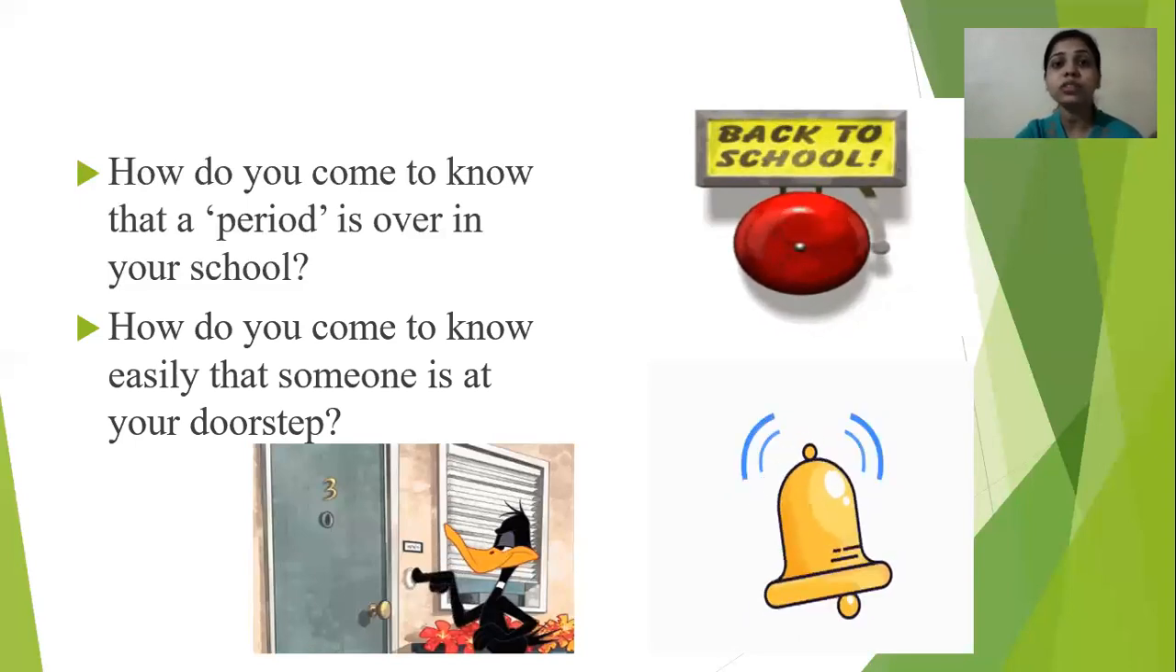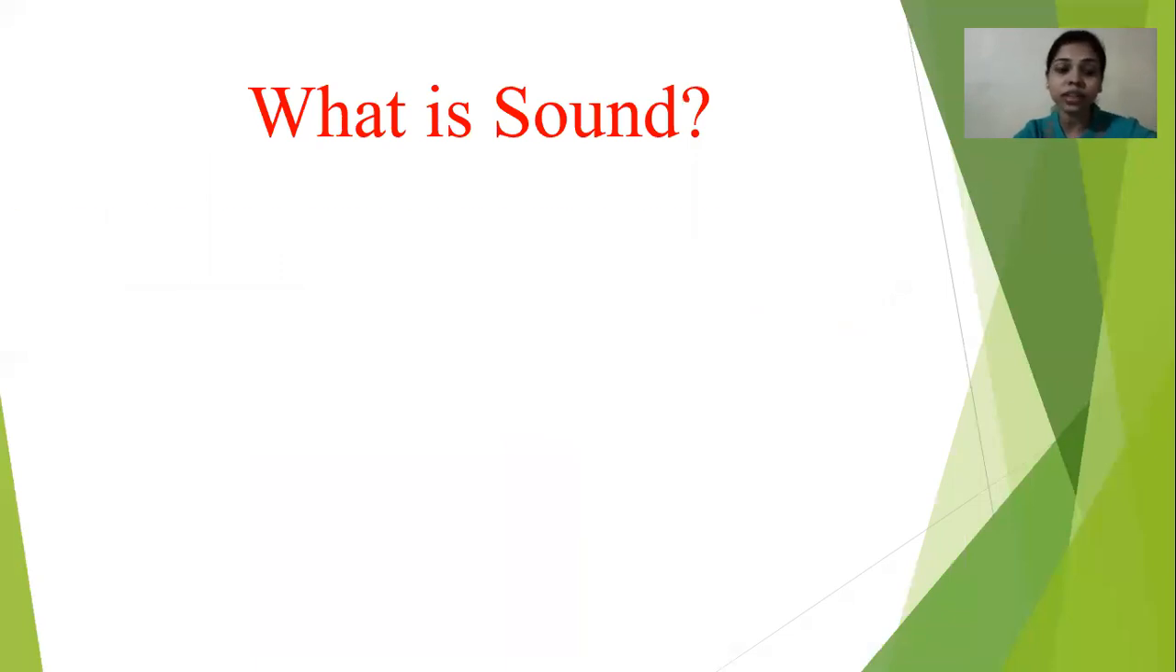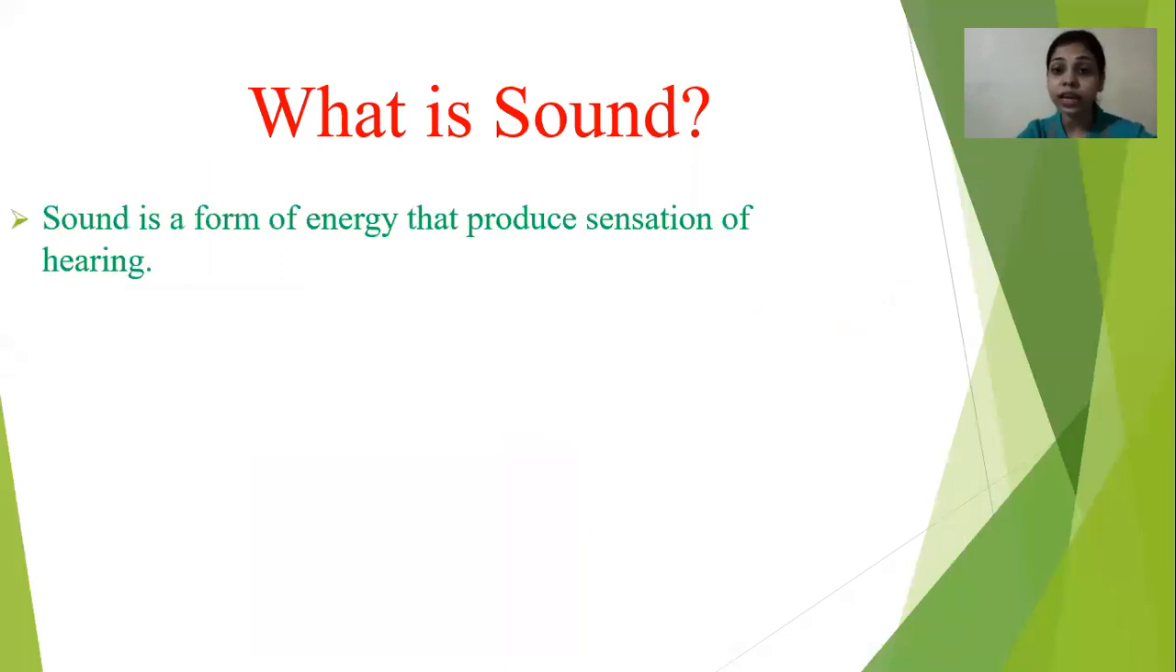So what exactly is sound now? Sound is nothing but a form of energy that produces the sensation of hearing. It is a type of sensation. We cannot touch the sound, we are not able to see the sound, but we can sense it with our sense organ called the ear, right? With the help of the ear we are able to hear the sound. Right now I am speaking, I am teaching, which means you are able to sense my sound, right?